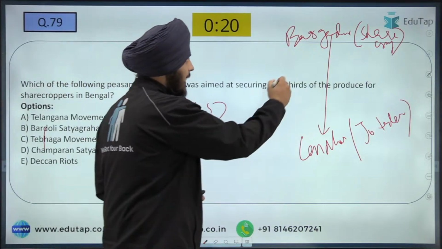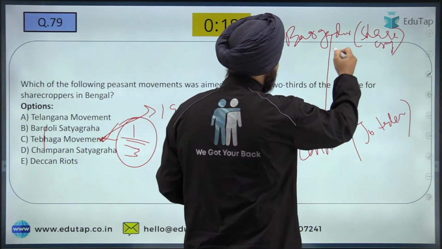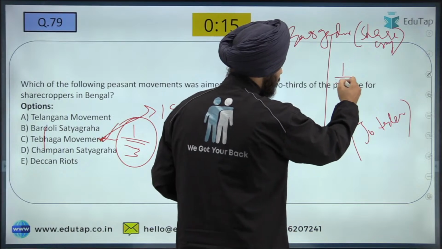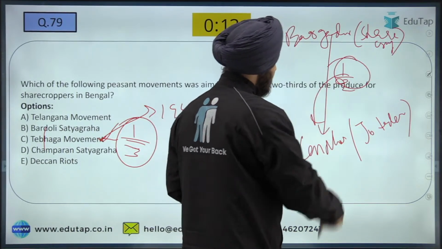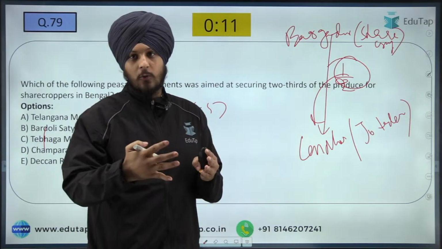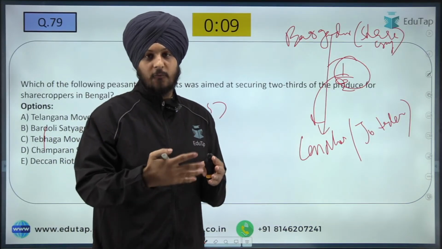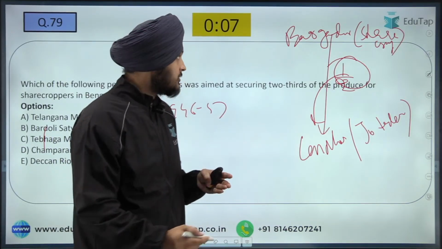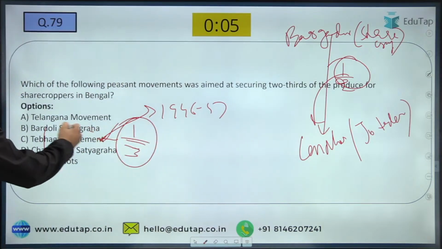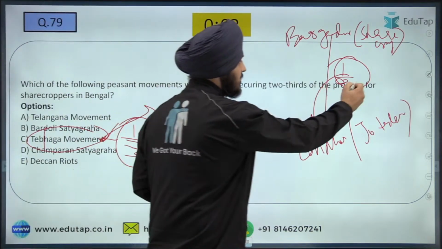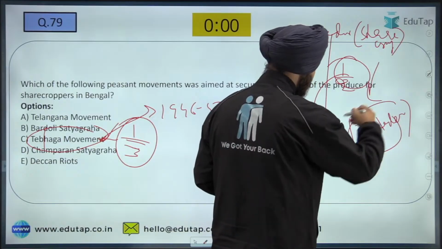Fine. So what used to happen? These bargadars who were sharecroppers, they used to give half of the produce to the landlords. But this half amount was very big for the sharecroppers to be sharing with the landlords. So what they did, they brought this Tebhaga movement in order to reduce this amount they are sharing with the jotidars or the landlords.